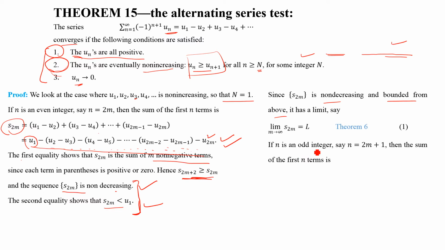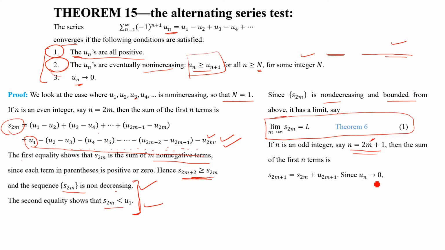This is the case when n is even, right? Now, if n is an odd number, then what will happen? Let us see. If n is an odd number, then n is equal to 2m plus 1, where m is an integer. Then the sum of the first n terms looks like this: S2m plus 1 is equal to S2m plus u2m plus 1.